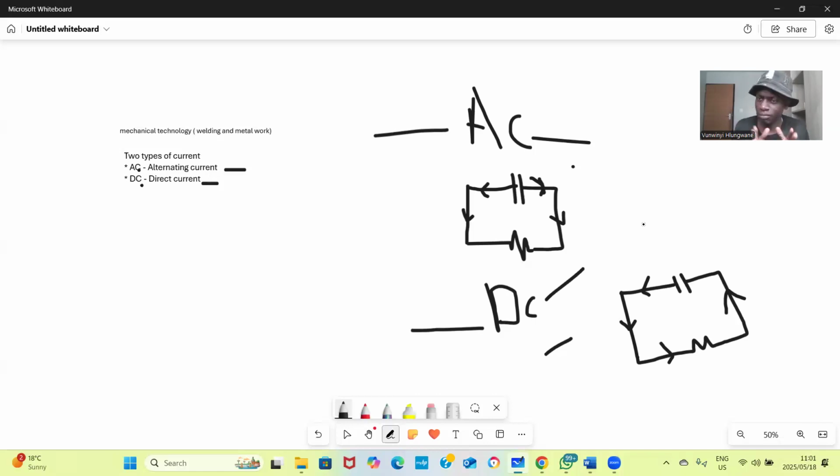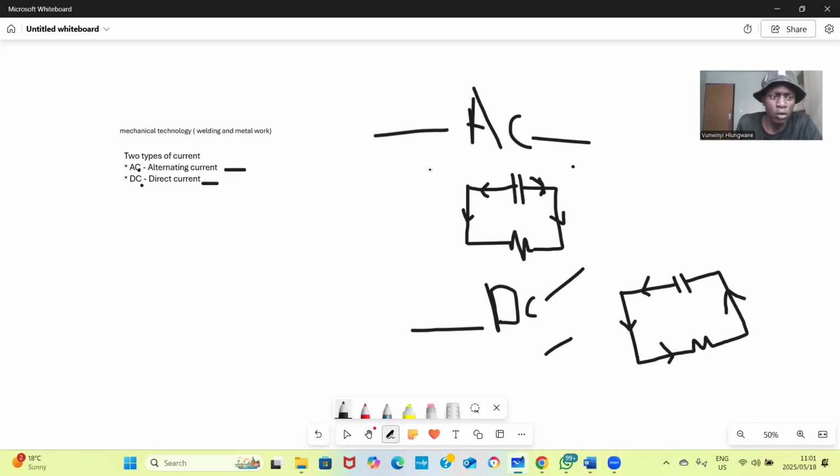AC and DC have different characteristics that make them more or less suitable for a specific application, such as efficiency and control. Safety and convenience: the choice between AC and DC may also depend on safety considerations and convenience factors